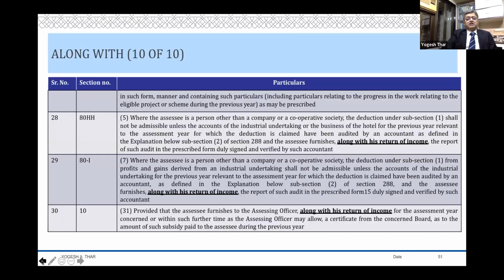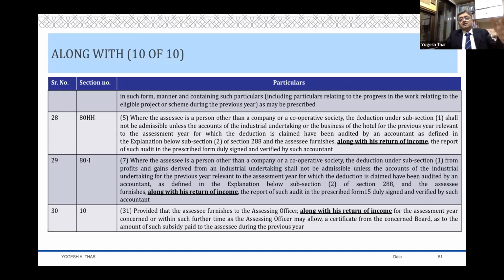So the point here is, would the interpretation be different because one section says along with the return of income and the other section says 139(1)? I would feel that should be the way of distinguishing the two decisions. But the way it has been distinguished by the Supreme Court, you may have situations where under chapter 3, if the 139(1) due date is written, you are gone. But if under chapter 6A the 139(1) return is mentioned, you may be better off. Now, you can't be better off, because 139(1) is a specific date. Even if it is falling under chapter 6A, you will have to file before that date.